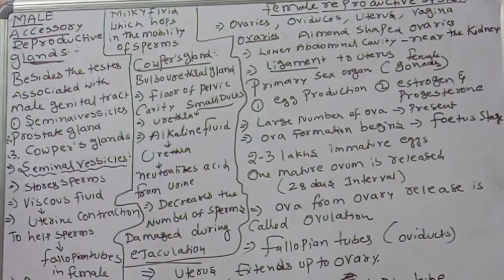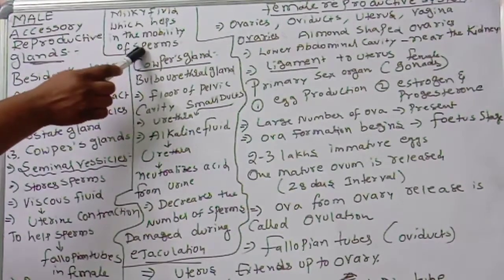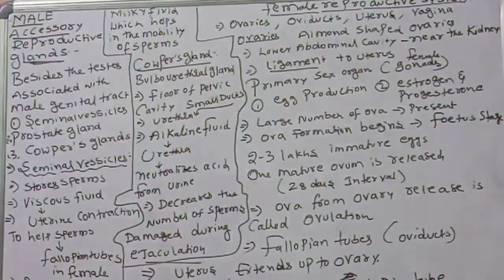That is important. Next, the prostate gland. What is the main function of the prostate gland? It secretes a milky fluid into the urethra. Very important, the secretion goes into the urethra. The prostate gland secretes a milky fluid which helps in the mobility of the sperms. That one is very important.